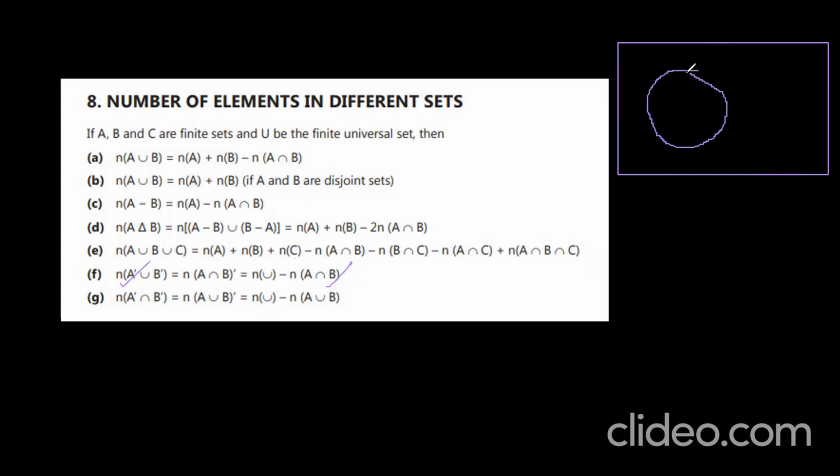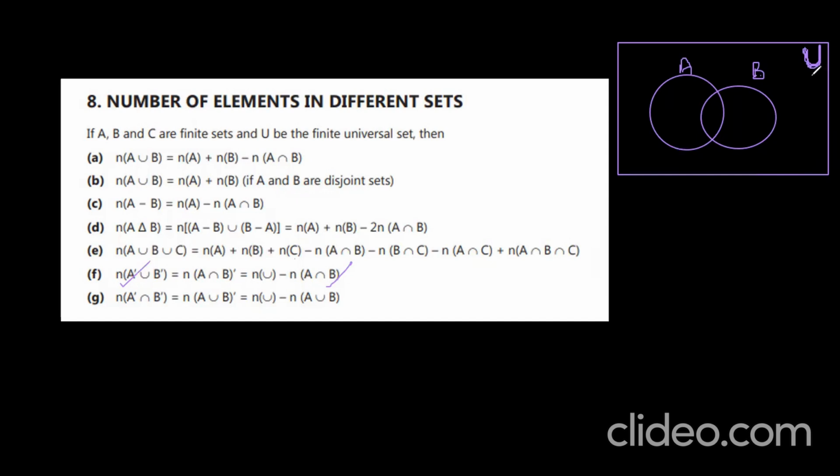Okay. A and B I am drawing. This is A and this is B. What they asked here, A complement. A complement means what? This is my universal set. Whenever you draw a rectangle like this, it is going to be our universal set. That is very important. I forgot in the last two figures. You try to write it like universal set. Universal you have to write.